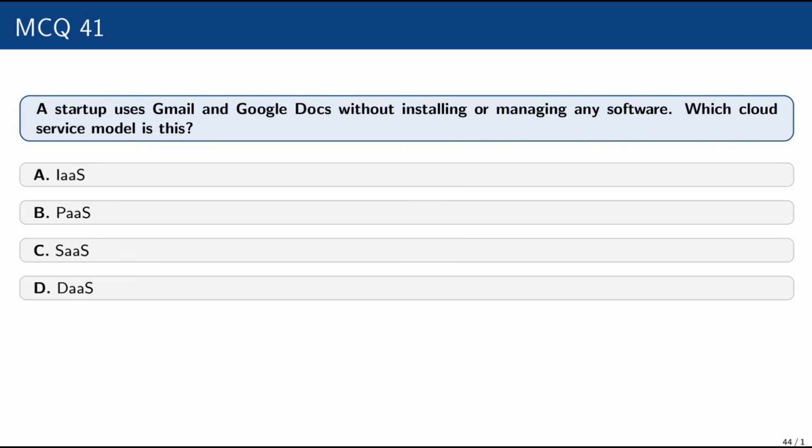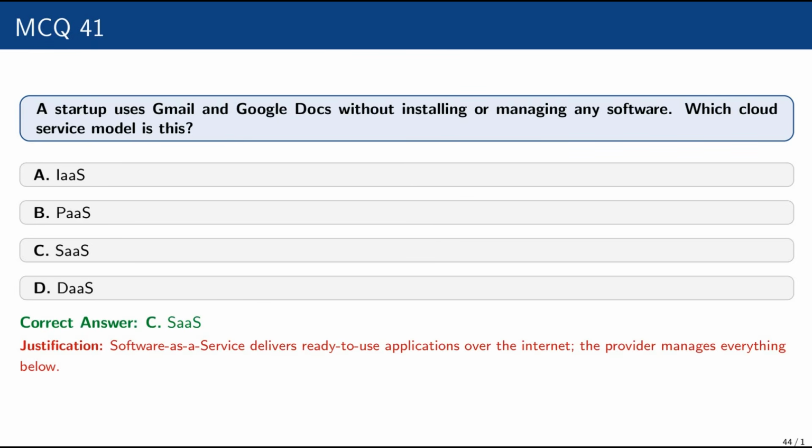Multiple choice question number 41. A startup uses Gmail and Google Docs without installing or managing any software. Which cloud service model is this? IaaS, PaaS, SaaS, or DaaS? The correct option is SaaS, because software as a service delivers ready-to-use applications over the internet. The provider manages everything below.